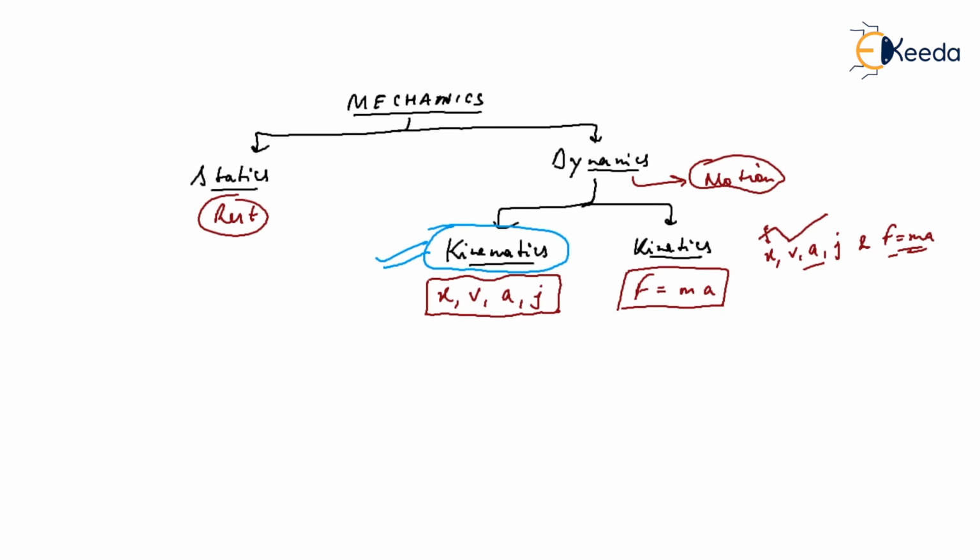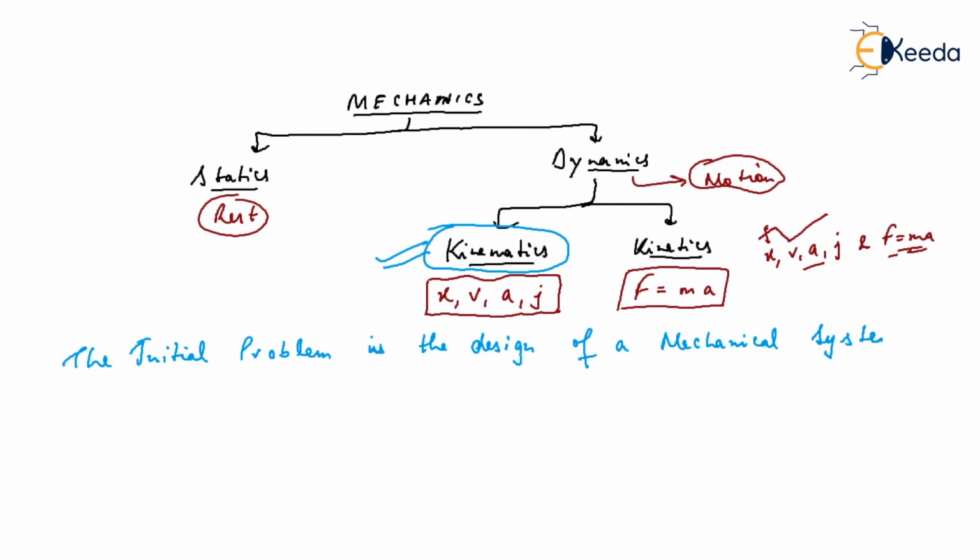So I will write here: the initial problem in the design of a mechanical system, any mechanical system like robotic arms, like a front and backhoe loader, any type of machine, is therefore understanding its kinematics.